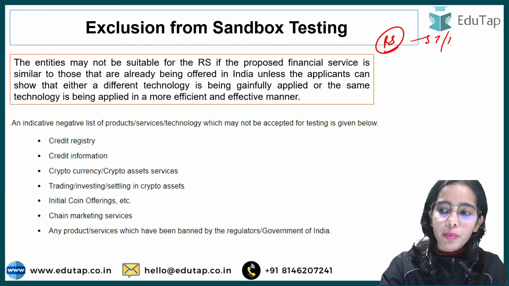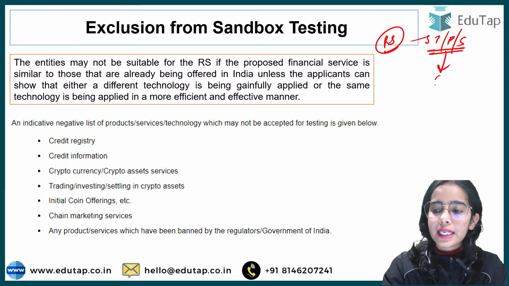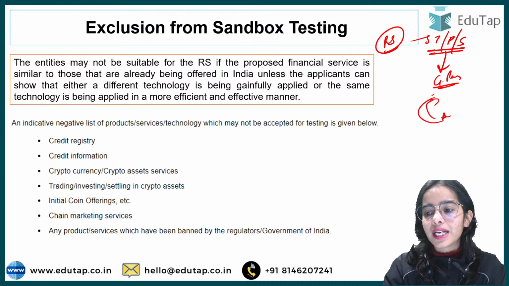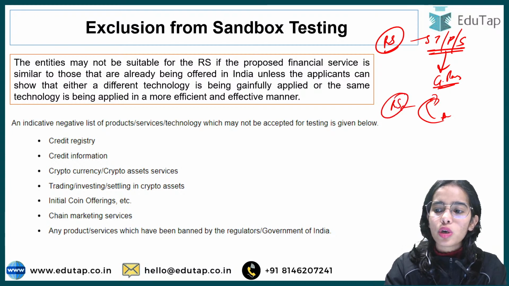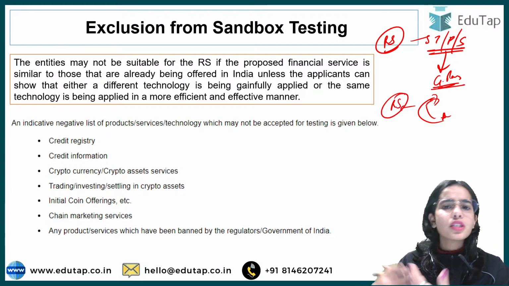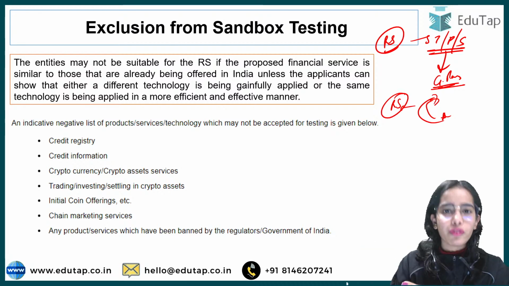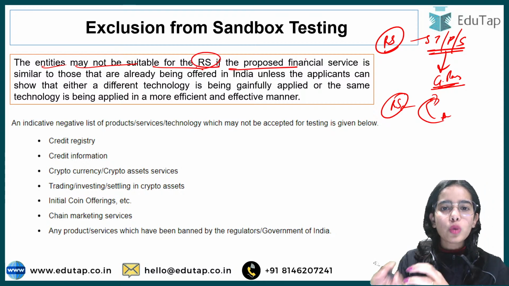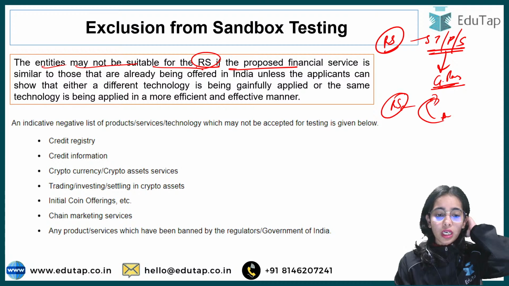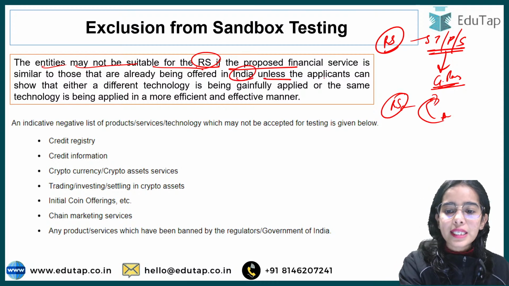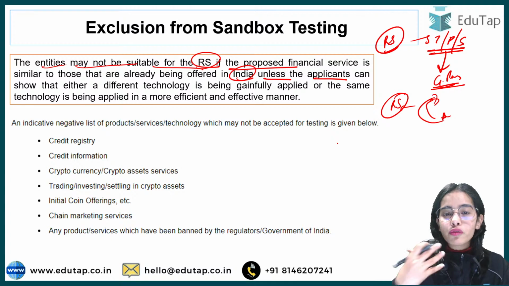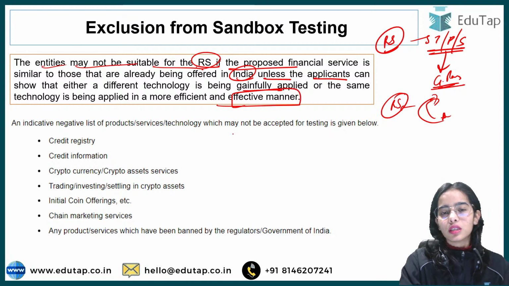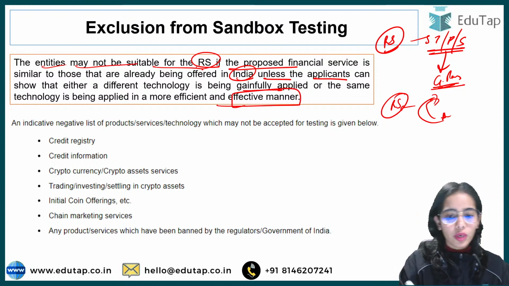So take a technology, product or service that is already present in India. Let's say Google Pay is present in India, and now some other entity, let's say Amazon Pay, says that I want to get into the regulatory sandbox to prepare the same kind of app. That is not allowed under the regulatory sandbox. This is not an innovation. The entities may not be suitable for the regulatory sandbox if the proposed financial service or product they are trying to prepare is already offered in India, unless the applicants can show that they are trying to improve the technology or are working on a different technology that is going to make transactions more effective and more efficient. Okay, so this is the idea.